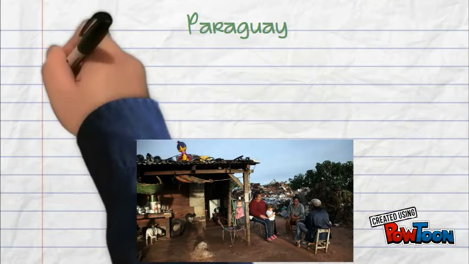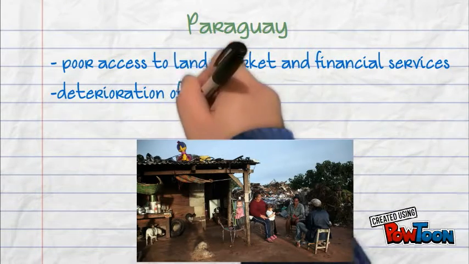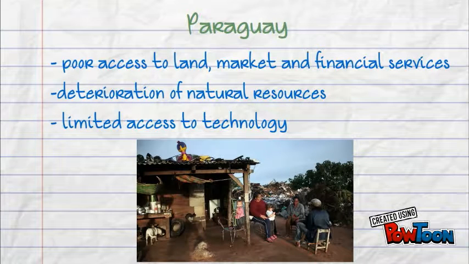The next country to discuss is Paraguay. Paraguay struggles with poor access to land, markets, and financial services, deterioration of natural resources and loss of soil fertility, and limited access to appropriate technologies and quality technical assistance.